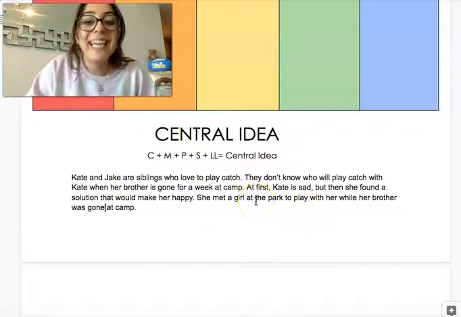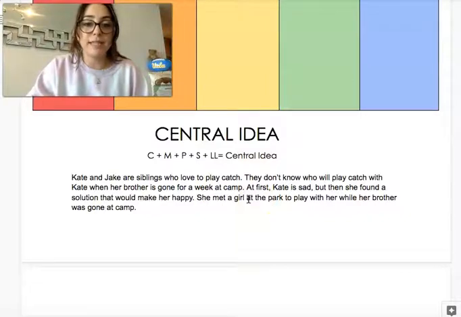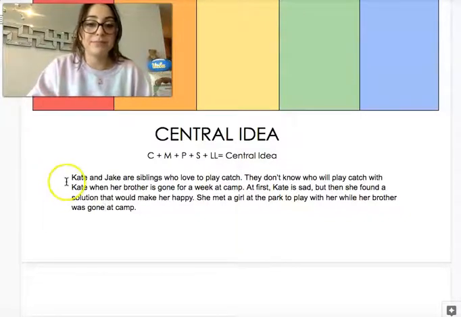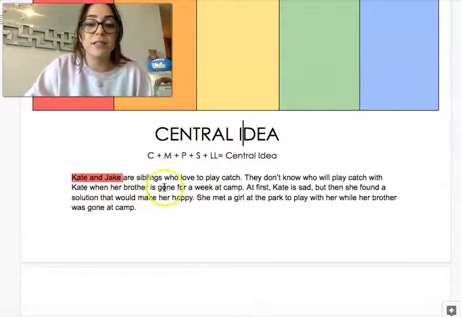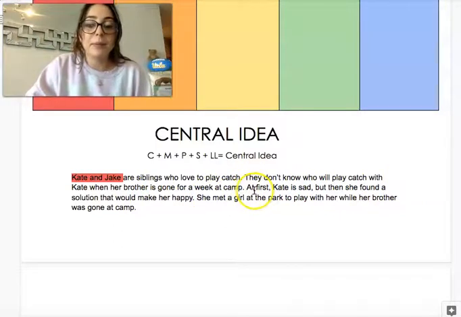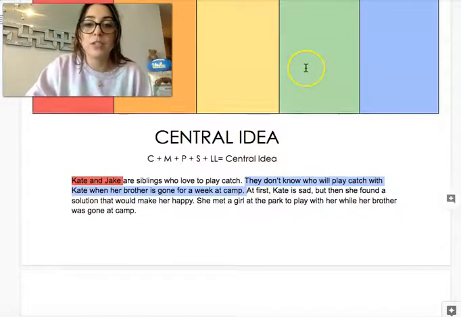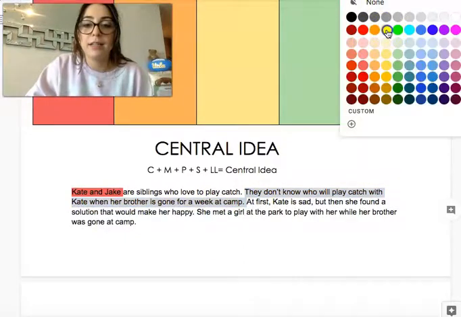Okay? Kate and Jake are siblings who love to play catch. What thinking job is in there? That's right, Kate and Jake. They are our characters. So I'm going to make that red for characters. They don't know who will play catch with Kate when her brother is gone for a week at camp. Oh, well, that's the problem. What color is my problem? Yellow. I'm going to make sure I have that. Yellow.